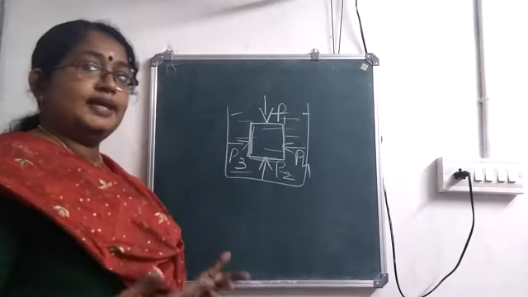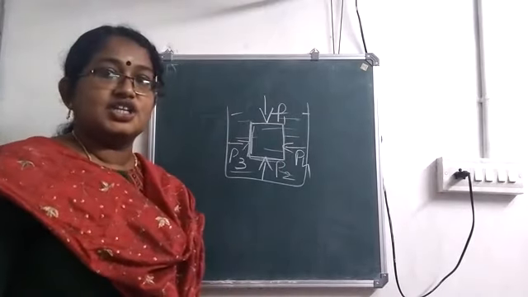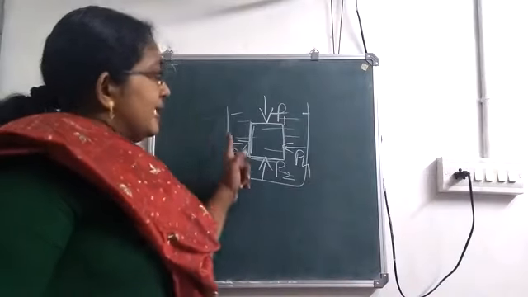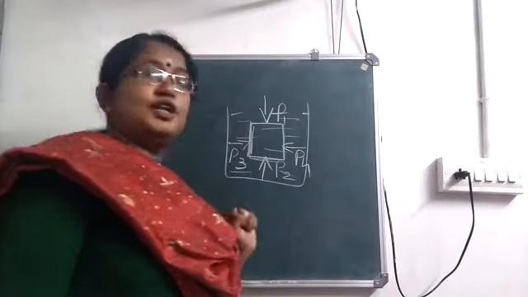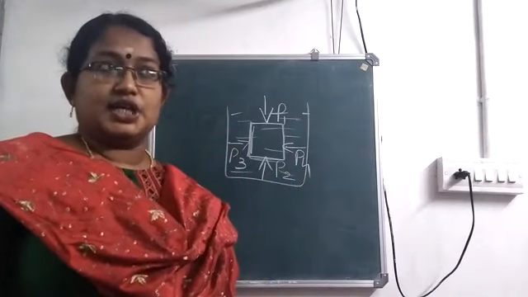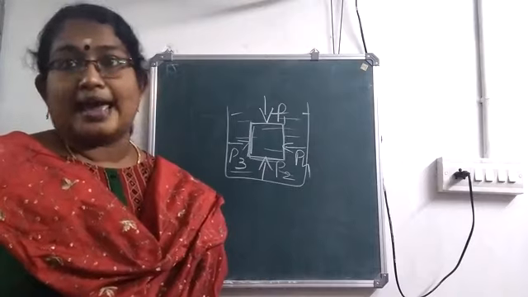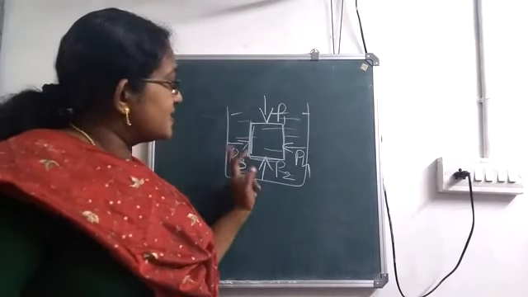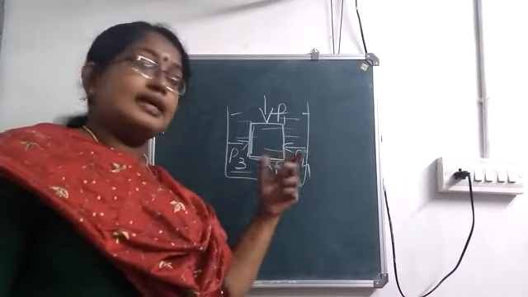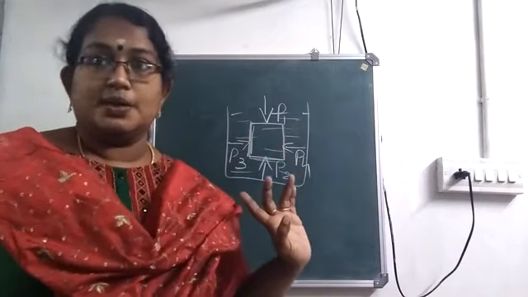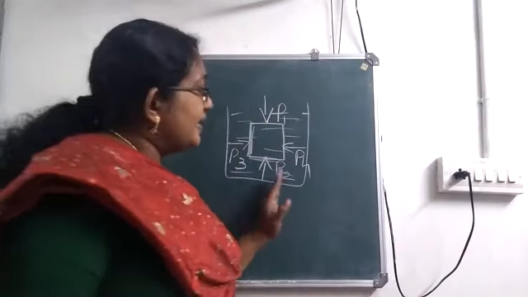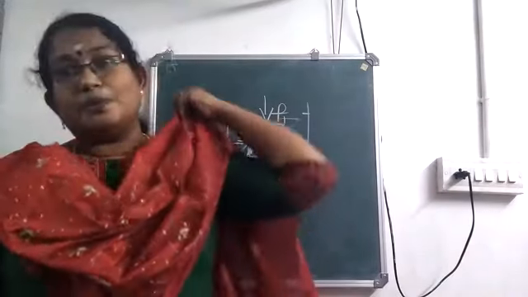Okay, so liquid exerts pressure in all the directions. I just considered all the 4 directions here. Now P3 and P4, when you are considering, both are acting in the opposite direction. It will be equal and opposite. So the pressure exerted from the sides gets cancelled. They are equal and opposite. Okay, but when we consider the pressure acting in the downward direction and upward direction, it won't be the same.